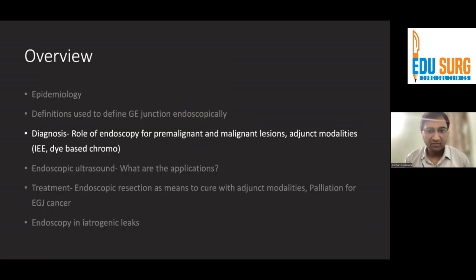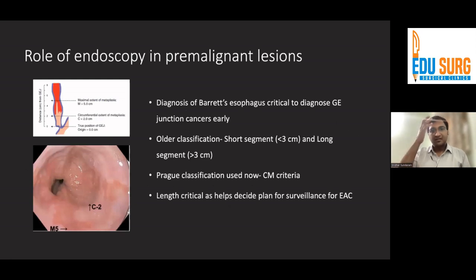So we'll go to the role of endoscopy in diagnosis of pre-malignant and malignant lesions of the GE junction and the adjunct modalities that we use. In pre-malignant lesions, the most common, of course, is Barrett esophagus. You can find esophagitis in these patients, but I won't go there. Clearly, Barrett esophagus is a precursor lesion for CA of the GE junction. So diagnosis is very critical because if you know Barrett, then you will surveil these patients and eventually you can diagnose early cancers.